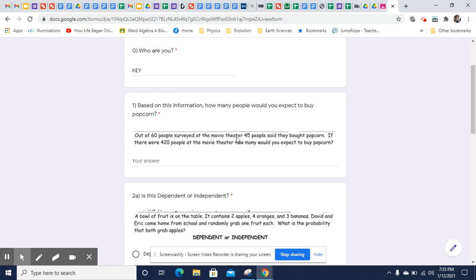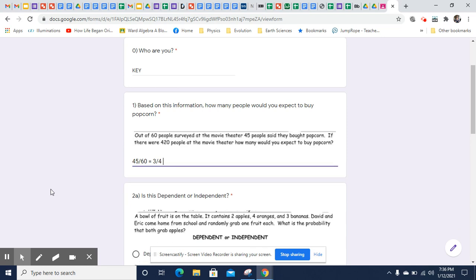So to start off with, the best thing to do is to figure out the probability based on who was surveyed. If we accept that that was a random survey, we can use that to make a prediction. It won't be exact, but we can say 45 out of 60, and 45 out of 60 is the same as 3 out of 4, or 0.75, or 75%. So that's the probability based on the survey.